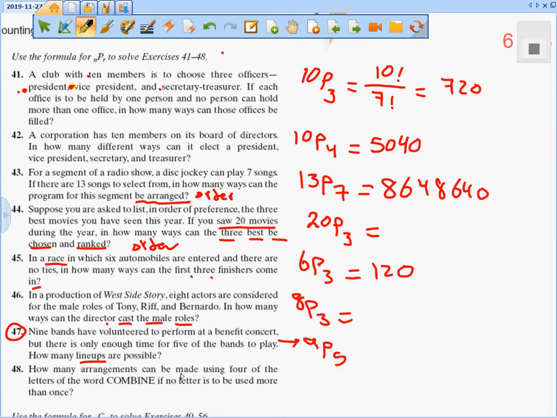For the last one, how many arrangements can be made using 4 of the letters of the word combine if no letter is to be used more than once? The words "no letter used more than once" and "arrangement" both point to permutation. I can solve these questions without the rule. How? How many letters am I choosing from? 1, 2, 3, 4, 5, 6, and 7, right?